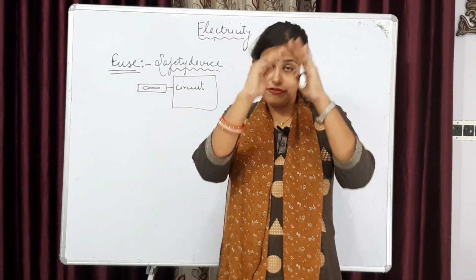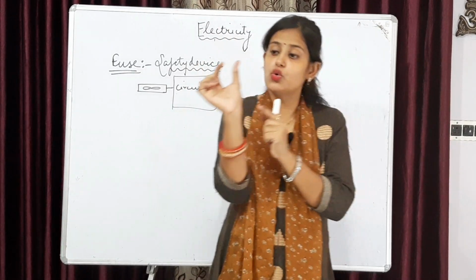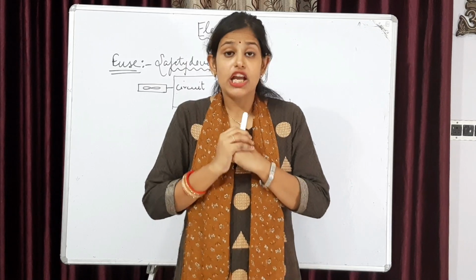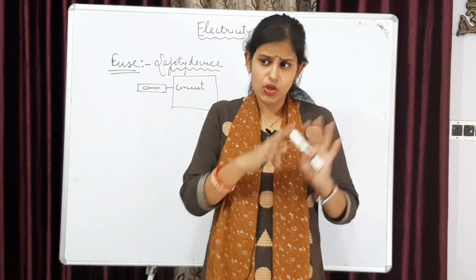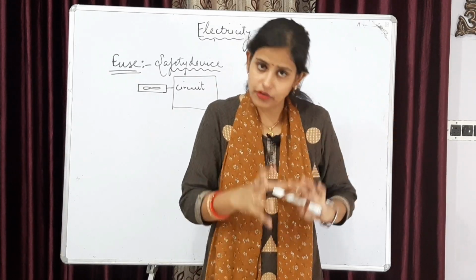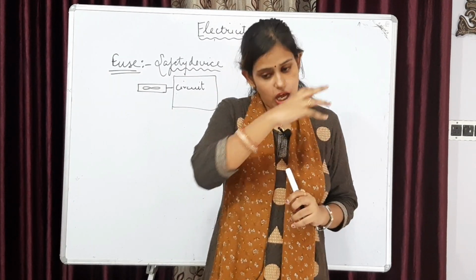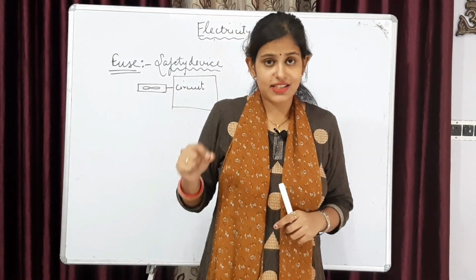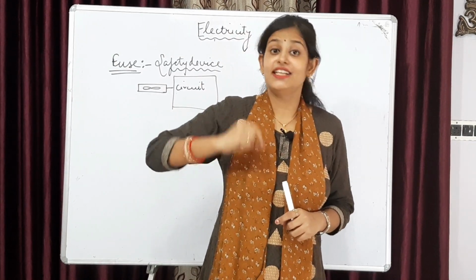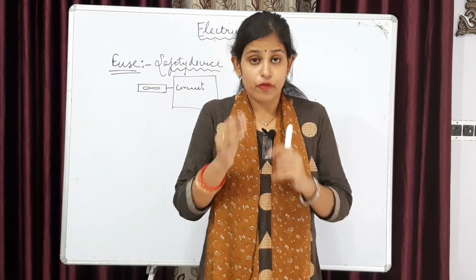How? Because before a circuit, this fuse is placed. If current is entered in the circuit within the particular range, then the fuse allows all the current to pass through it. But if in case current is entering the circuit exceeding its normal value, what happens?